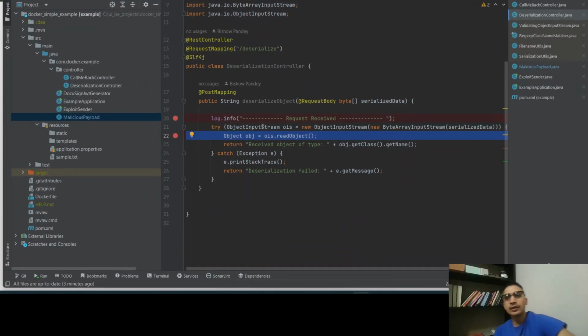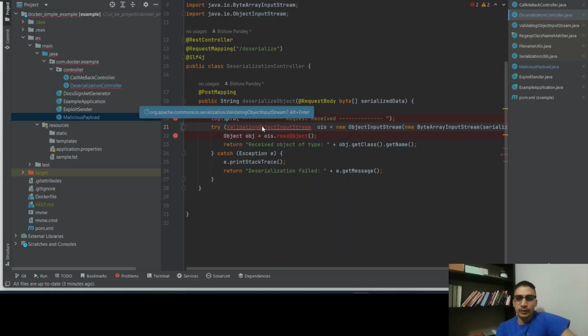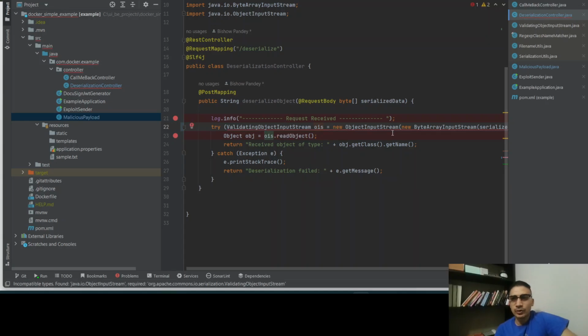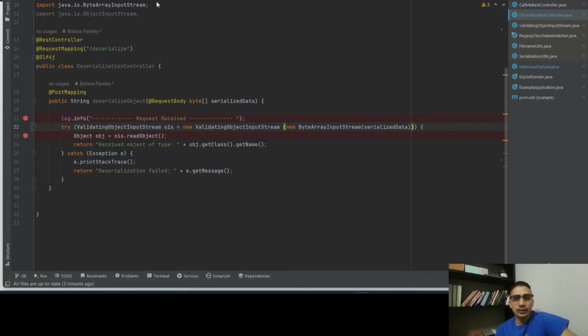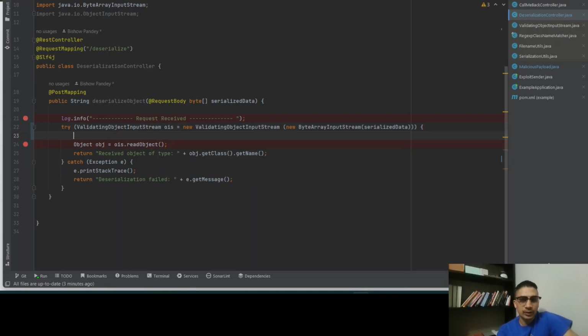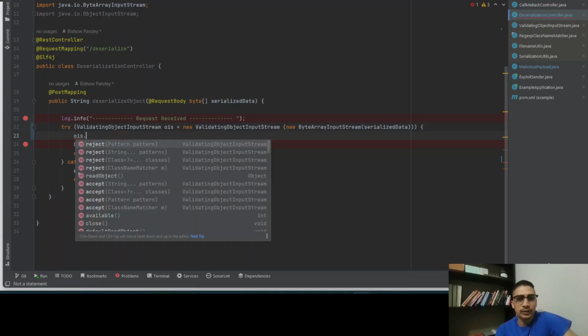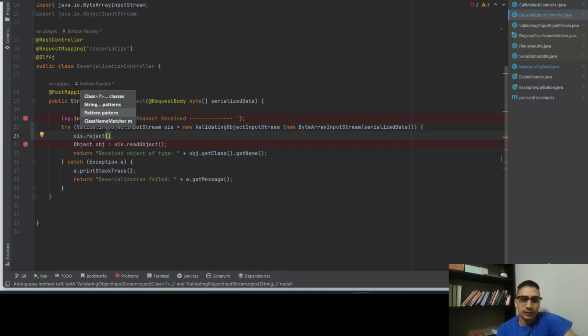Here, instead of ObjectInputStream, I would use ValidatingObjectInputStream. And after we do this, you could add a reject pattern or an accept pattern.